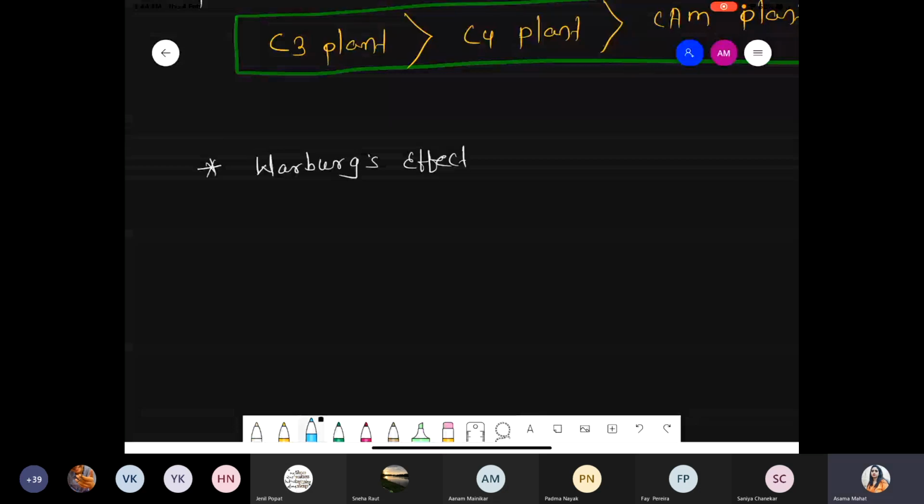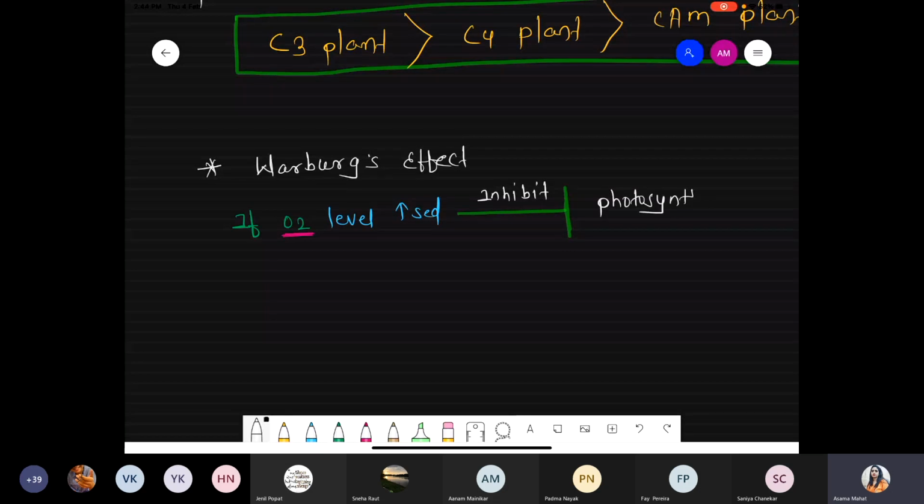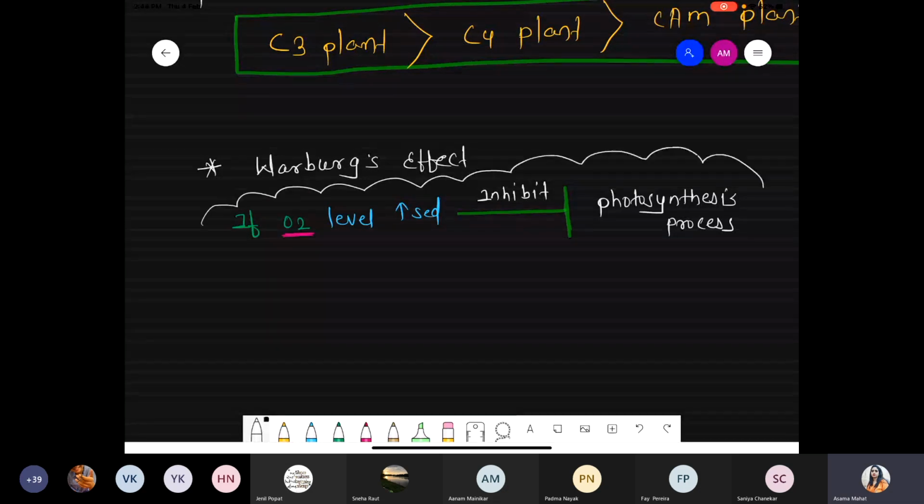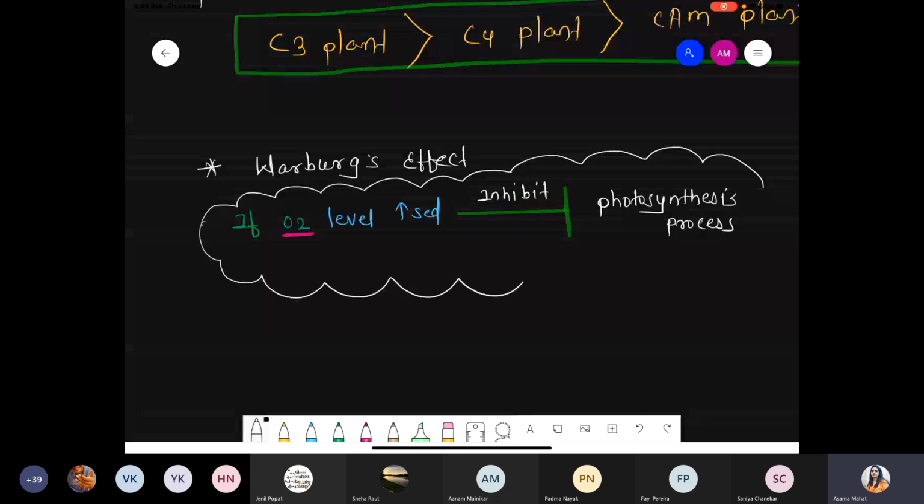What is the meaning of the Warburg effect? It means that if the oxygen level, the O2 level, increases, ultimately it can inhibit the photosynthesis process. These are the symbol for inhibition. So this effect is called the Warburg effect. If oxygen concentration increases, it can directly inhibit the rate of photosynthesis.